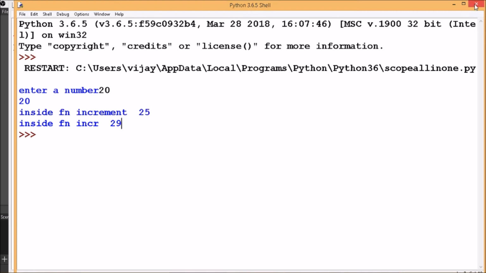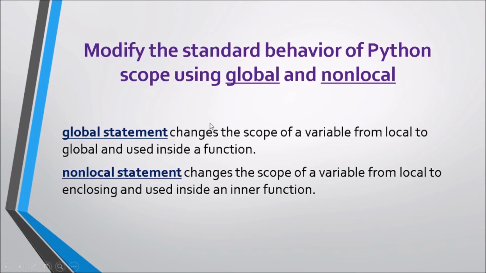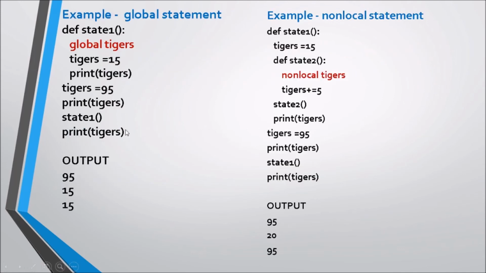function INR. We have just seen how we can modify the standard behavior of a Python scope using the keyword global. As we have a keyword global, we also have another keyword called nonlocal. The global statement changes the scope of a variable from local to global and is used inside a function. The same way, the nonlocal statement changes the scope of a variable from local to enclosing and is used inside an inner function. So you can see the example.